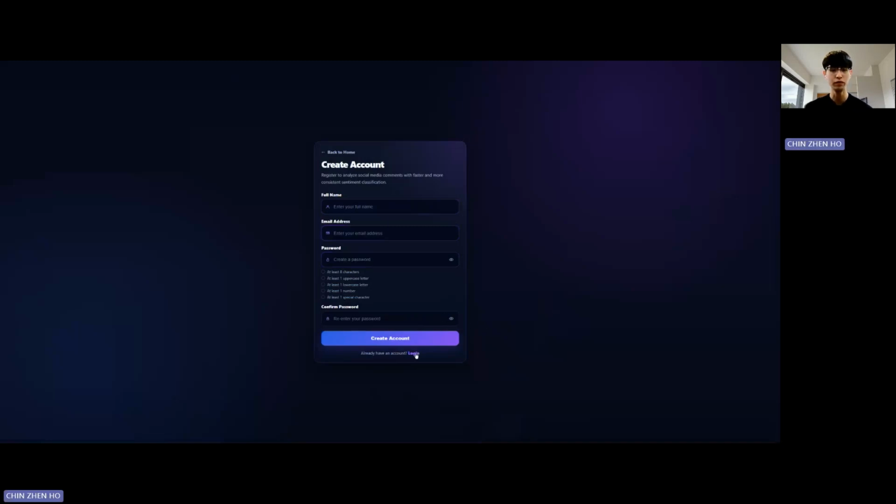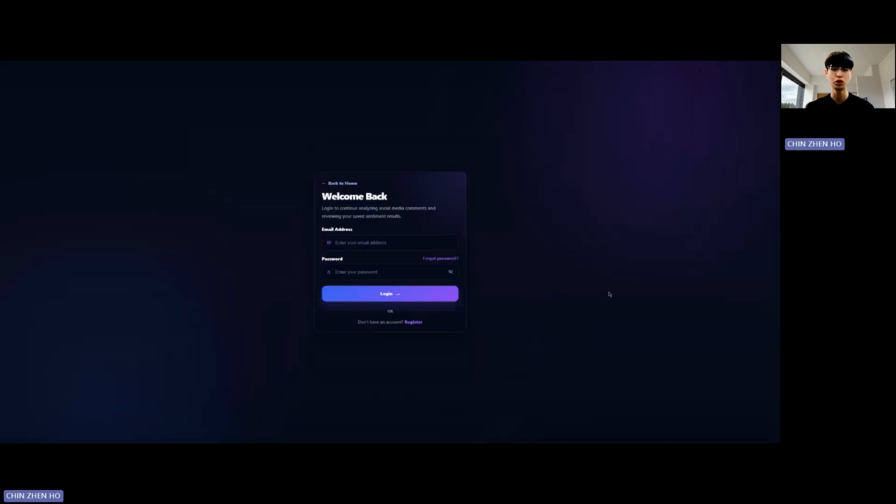Now let's move to the login page, where existing user can sign in with their email and password. There is also a forgot password option here. If user enters their email and clicks this, the system sends them a password reset email through Firebase so they can regain access without needing to contact support. I will now log in with my account to access the main application.